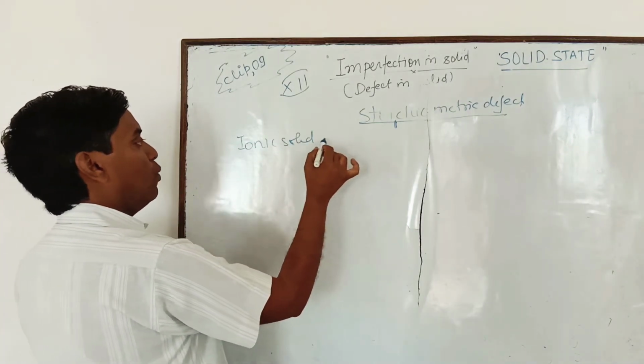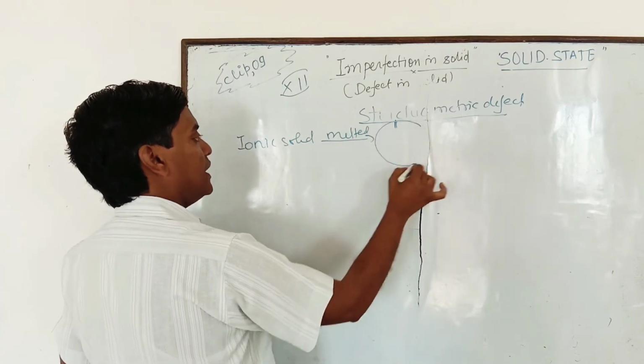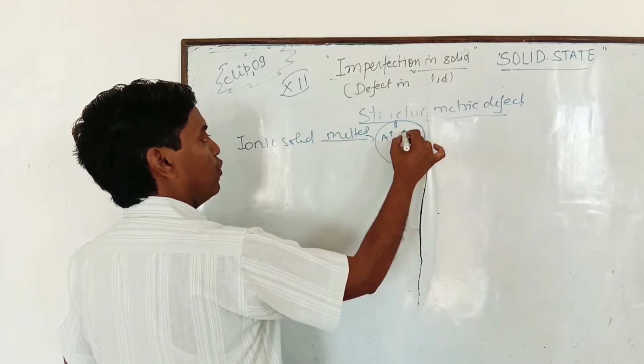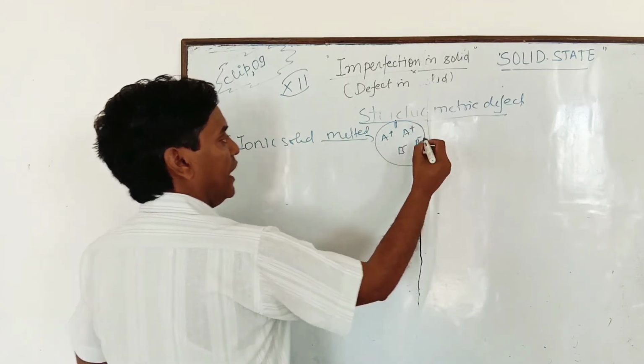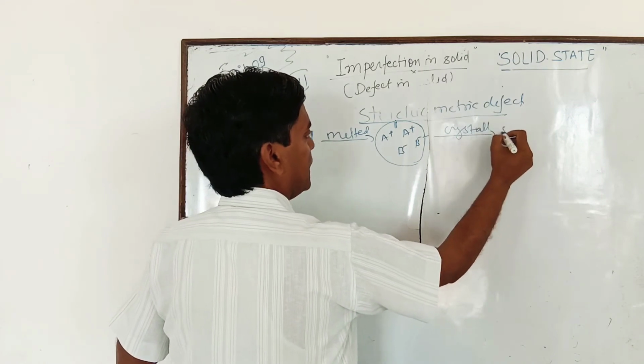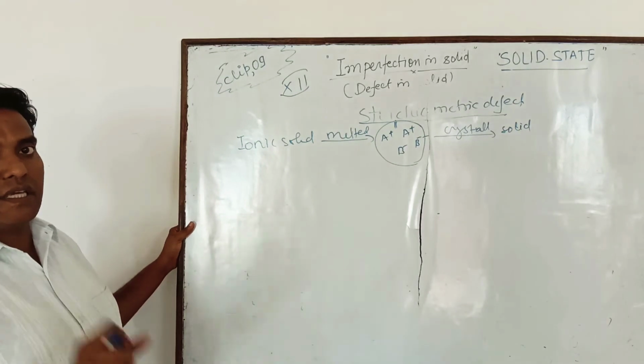When an ionic solid is melted, all the ions become free to move here and there, and when they crystallize again, they give the solid in the same structure.